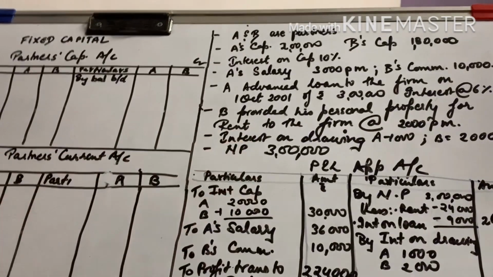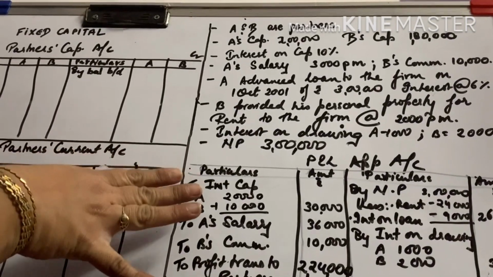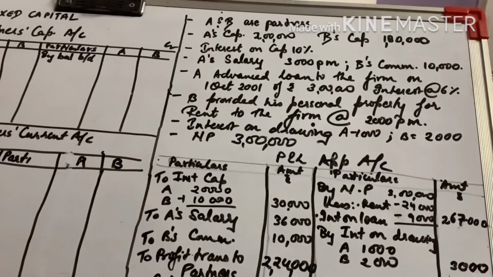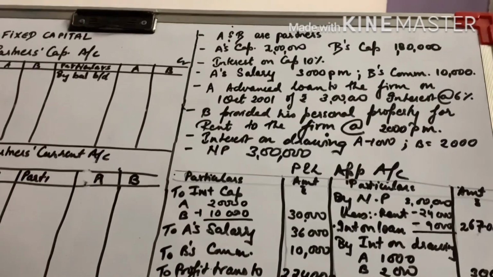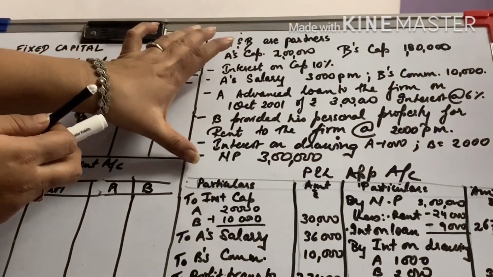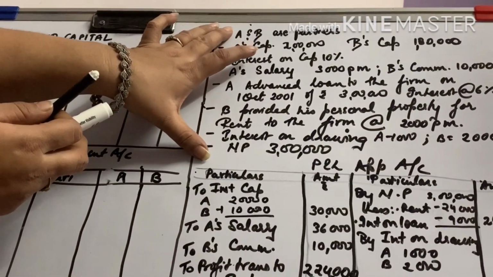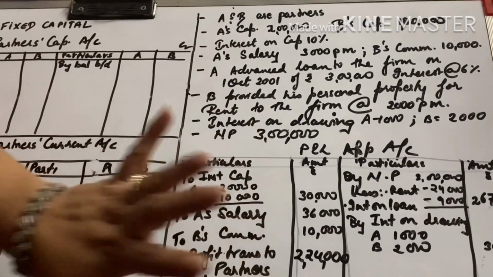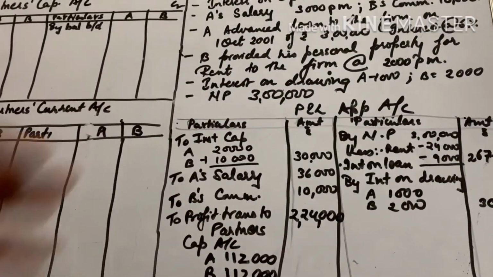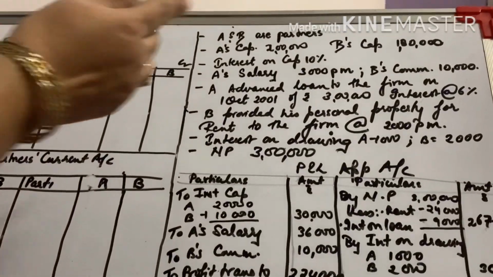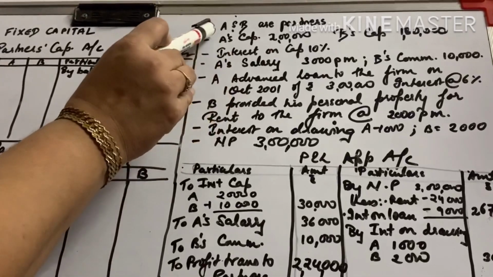Hello everyone. Today we are going to do the practical part of the previous video, that was partners capital account. So first of all, I have already written a question for profit and loss appropriation and partners capital account, and I have already made the profit and loss appropriation account just to save some time. From the starting, I will read the question for you all.